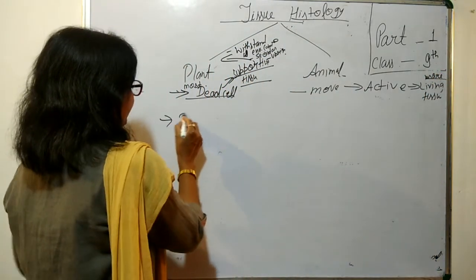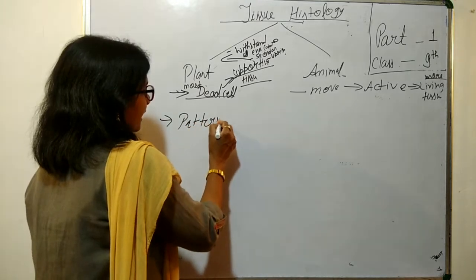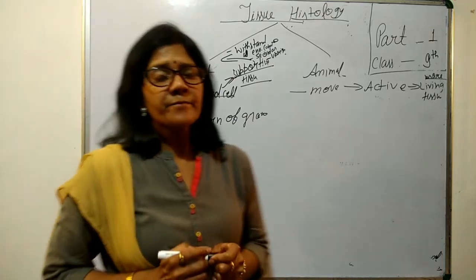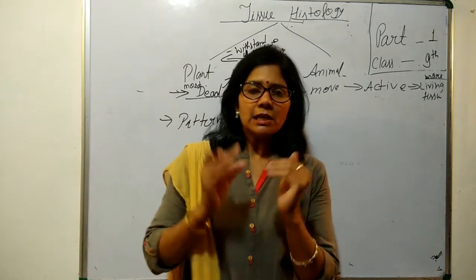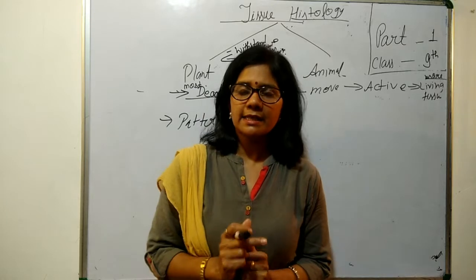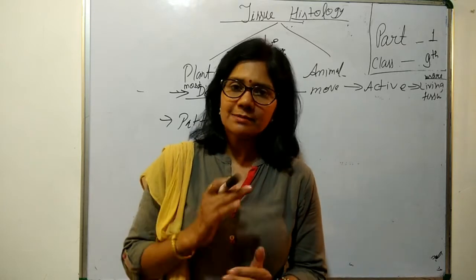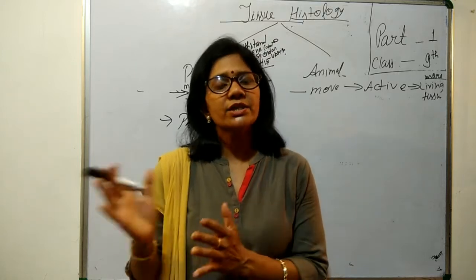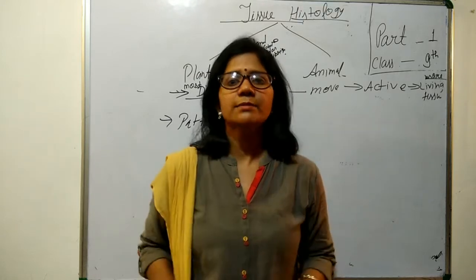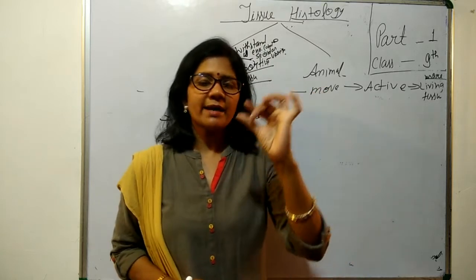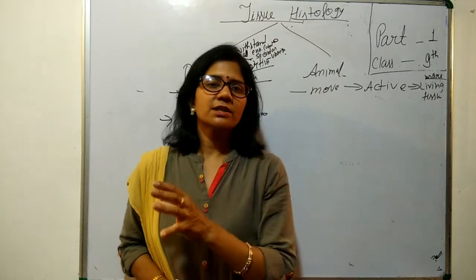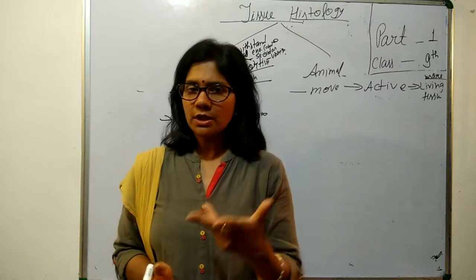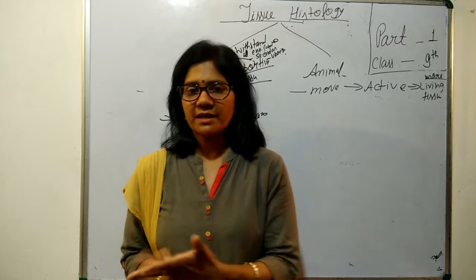Then the second is the pattern of growth. In case of plants, the dividing cells are localized in a particular region. These tissues are known as meristematic tissue. Except for meristematic tissue, other plant tissues are not able to divide. So the tissues are divided into two types, the meristematic and permanent.